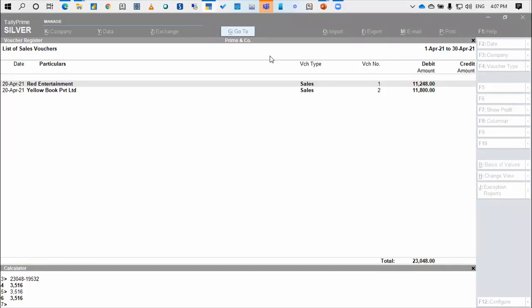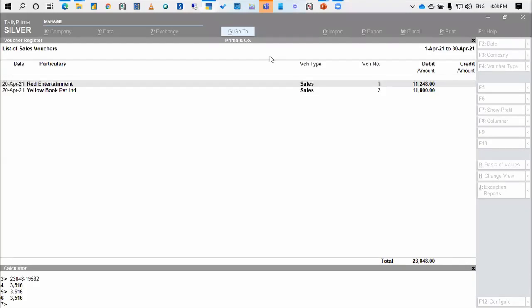Manikanta ji is asking, can we repeat a journal entry every month? I am assuming Manikanta ji is asking about the case where the entry is the same every month, with the amount and the ledgers also the same. How do we do it? Again, the simple facility of Alt+2: you pass the entry once, just say Alt+2 and change the date, and it will work. We cannot schedule any entries, but yes, we can replicate the entries.